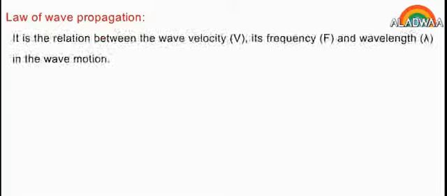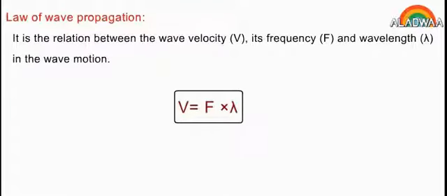Law of wave propagation. It is the relation between the wave velocity, its frequency, and wavelength in the wave motion. V equals frequency times wavelength.